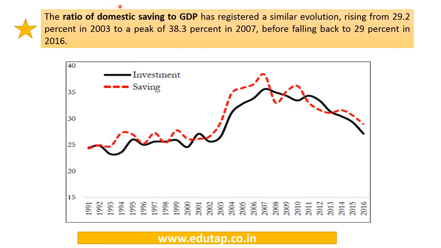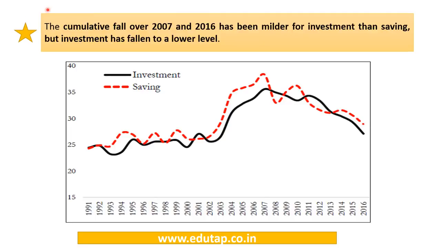And with regard to the domestic savings, it says that the ratio of domestic saving to GDP has registered a similar evolution. It again rose from 2003 to a peak of 38% in 2007, but then again it declined to 29% in 2016. So this dotted red line shows the journey of the savings. You can see it increased and ultimately it started declining from 2007 onwards. And it says that the cumulative fall over 2007 and 2016 has been milder for investment. So investment has stayed at a lower level. The fall has not been much. However, for savings, the fall has been greater.